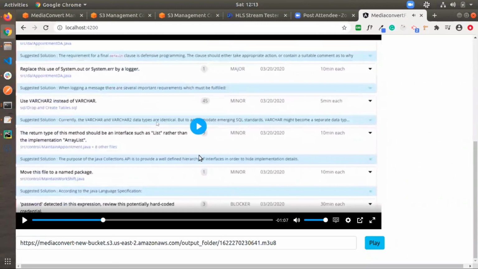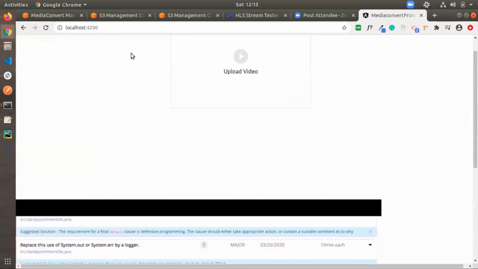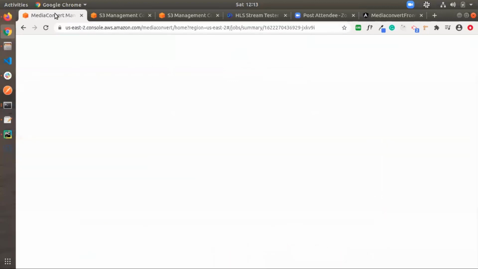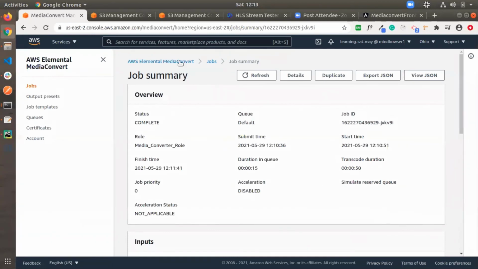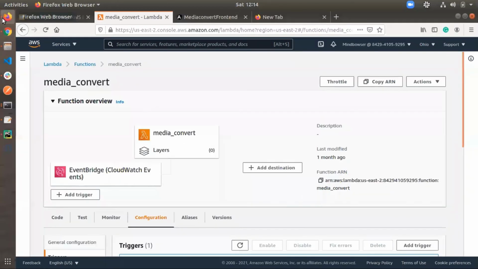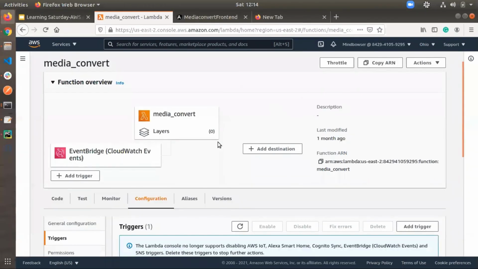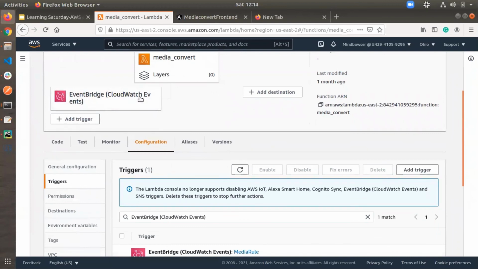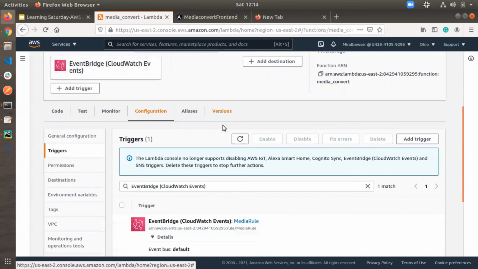You may have one question: after completing the job, how can we store that output URL into our server database? By using a Lambda function, we can call the backend server by adding one EventBridge trigger. I will show the event for how to call it for every job completion.